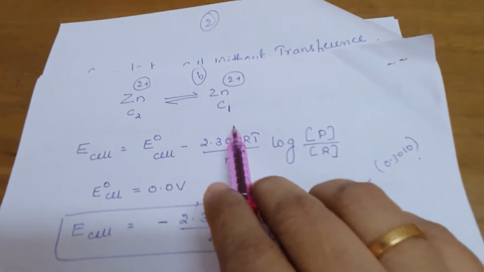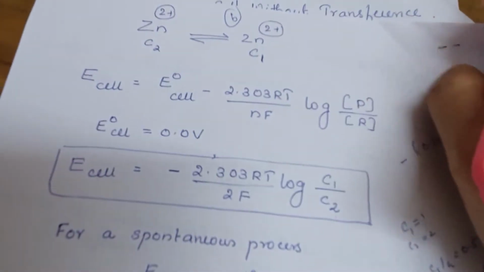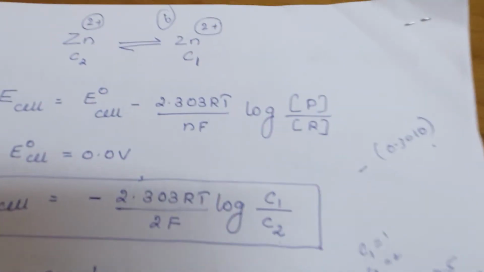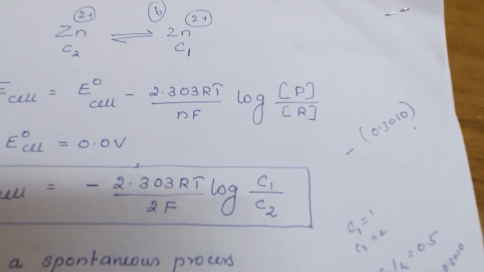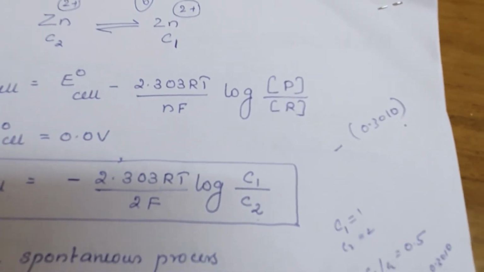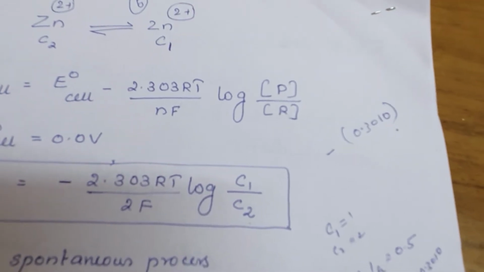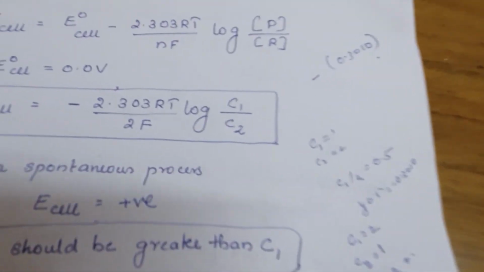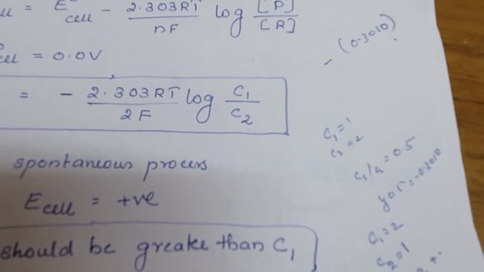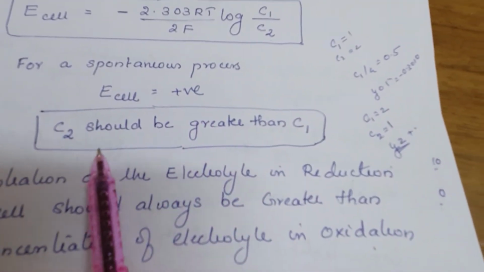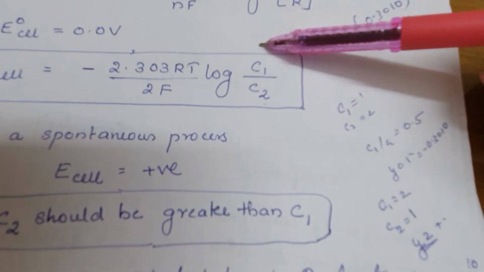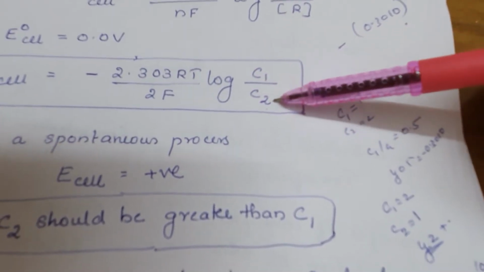This is done directly through a salt bridge. So this is what is known as concentration cell with transference. E cell is E naught cell minus 2.303 RT by nF into log product concentration divided by reactant concentration. E naught cell is 0. So it is equal to minus 2.303 RT by 2F into log C1 by C2. For a spontaneous process, E cell is positive, so this term should be negative. For that, C2 should be greater than C1.